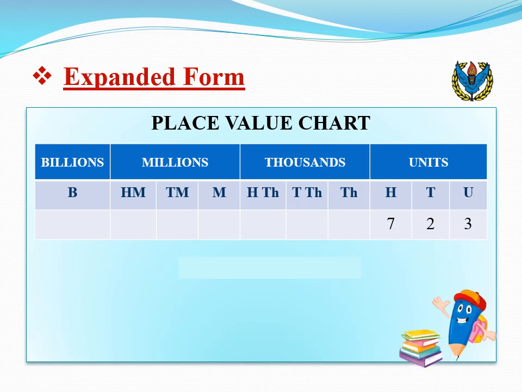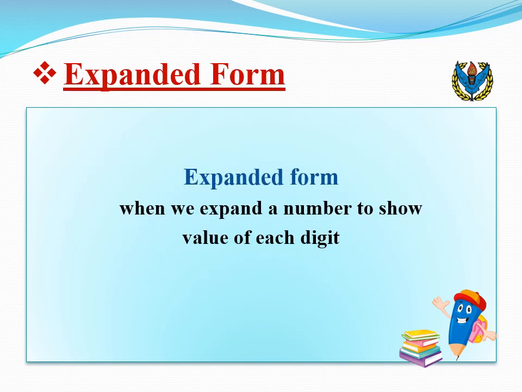When we write the number 723, what that number really means is that we have the total of 700 plus 20 plus 3. We have expanded the number to show the value of each of its digits. Remember, when we expand a number to show the value of each digit, we are writing that number in expanded form. Or simply we can say, in the expanded form, we break up a number according to their place value and expand it to show the value of each digit.